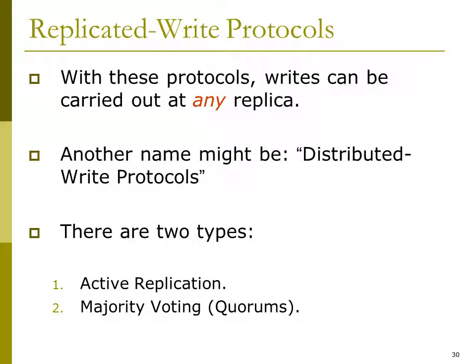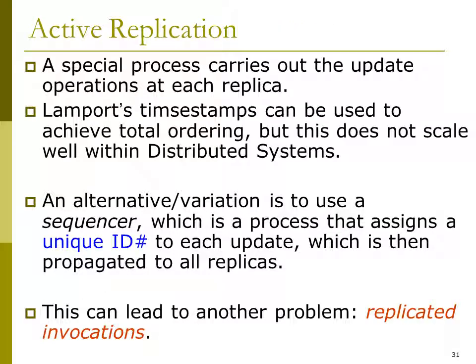Replicated write protocols. With these protocols, writes can be carried out at any replica. Another name might be distributed write protocols. There are two types, active replication and number 2 is majority voting, which is called quorums. Active replication, a special process carries out the update operations at each replica here. Lamport timestamps can be used to achieve total ordering here, but this does not scale well within distributed systems. So scalability will not be there that much in this particular active replication.